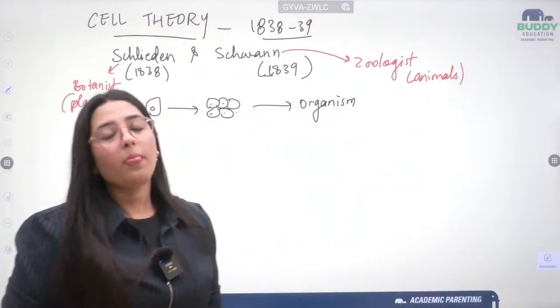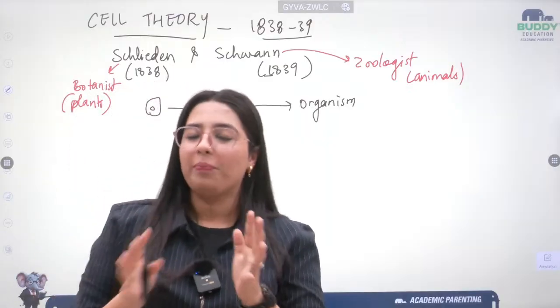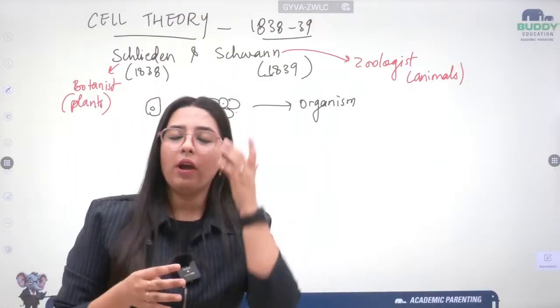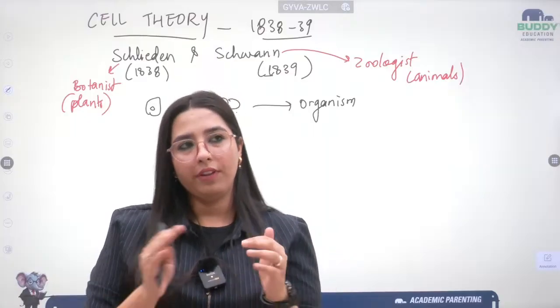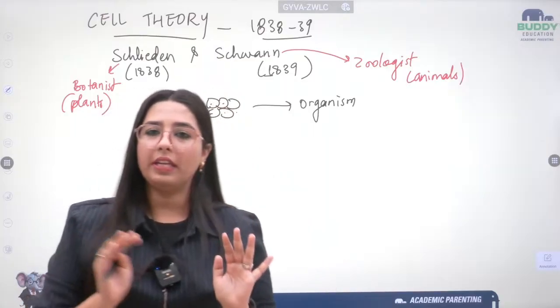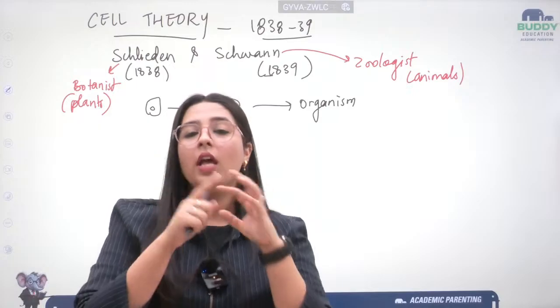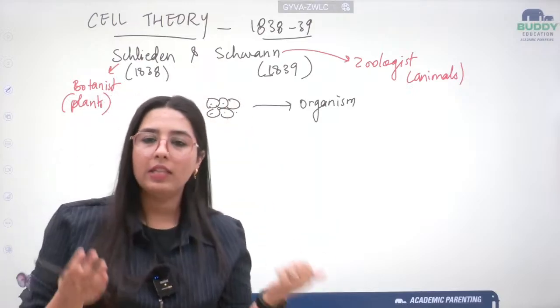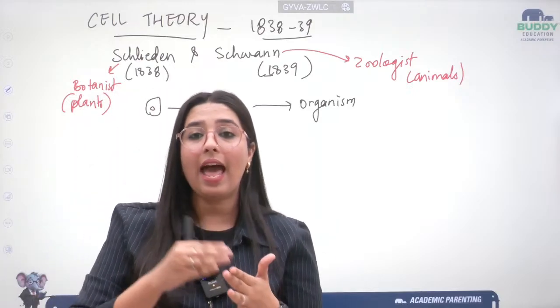Both these biologists included both plants and animals in their conclusion, that these organisms, plants and animals, are formed from cells and their products.